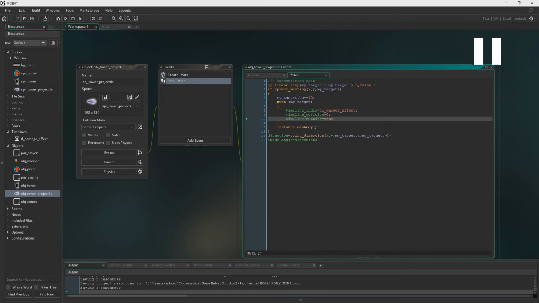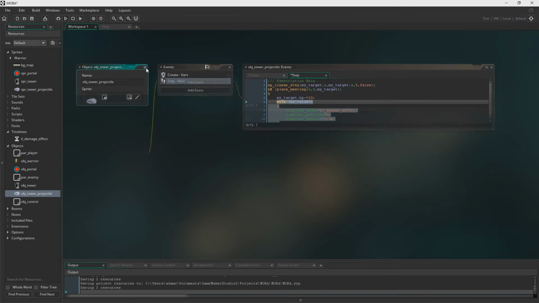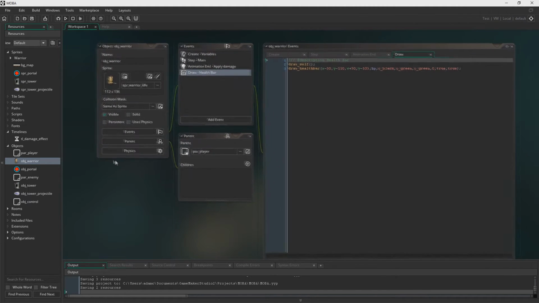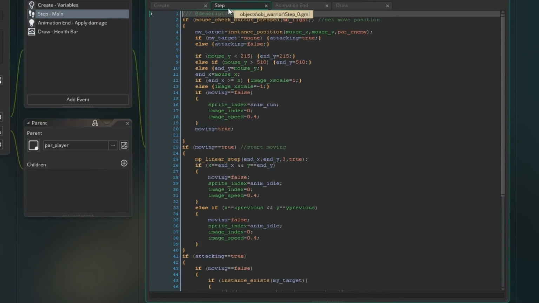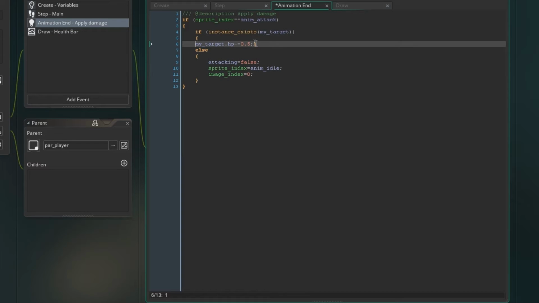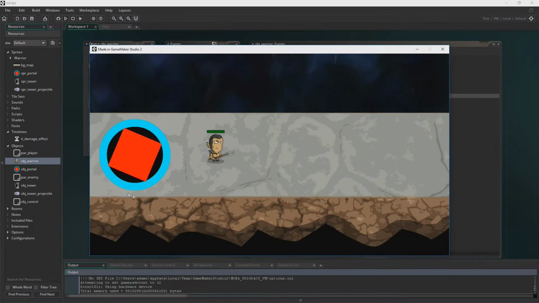And then you don't have to worry about setting it to false, because after it's done it, it sets to false automatically, I believe. At least I've experienced no problems with it so far, so I can only imagine that's true. We're going to have to copy this because we're going to use this exact same code again. And we're going to make the warrior, when it's attacking the tower, make it flash. No, we want to be in animation end. Lost, come on. There we go. And yeah, just expand this bit. Copy and paste that here, and it will do the job just fine. And there we go. Let's test it.